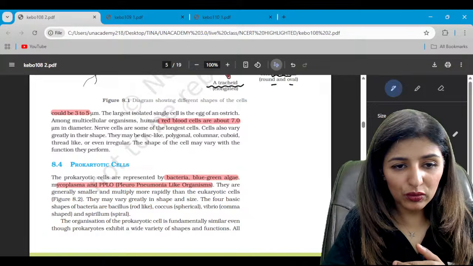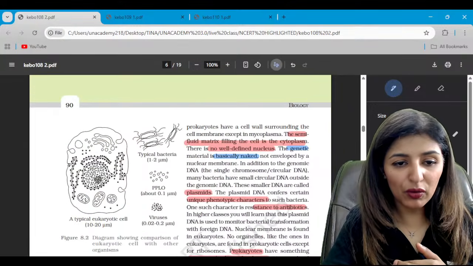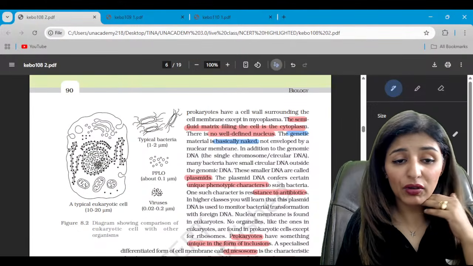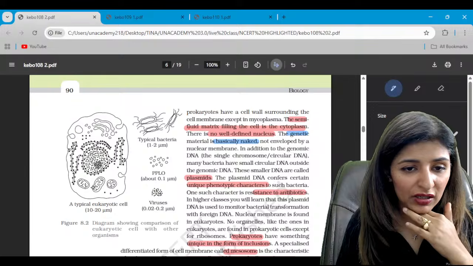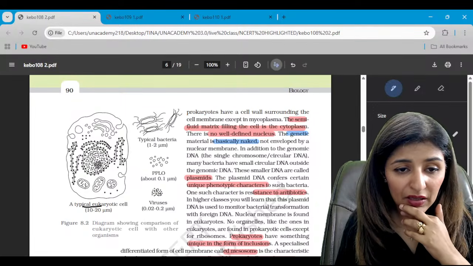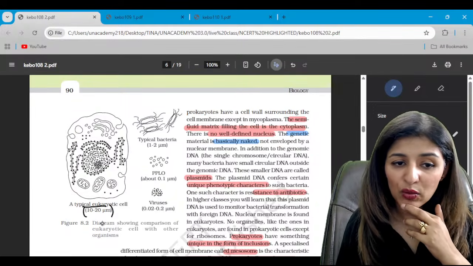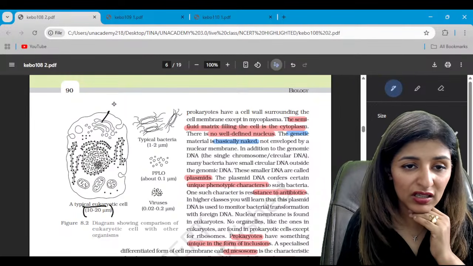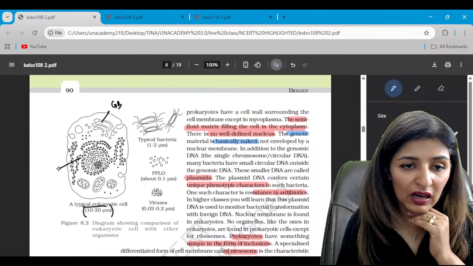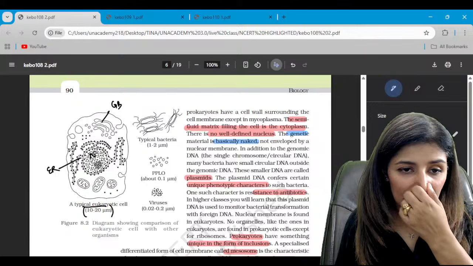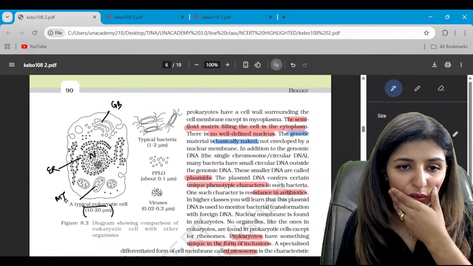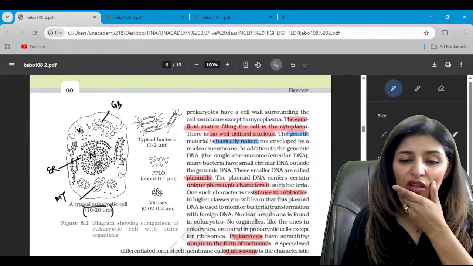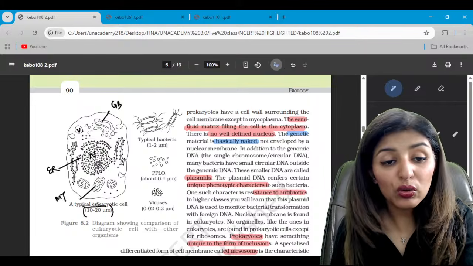Moving on to the structure of prokaryotic cells. See here, some prokaryotic and eukaryotic cells are shown in this figure. This is a typical eukaryotic cell. The size is 10 to 20 micrometers. You see membrane bound structures here, Golgi body, ER, right, nucleus, then mitochondria. So we see multiple structures. These are vacuoles and so on. So this is a eukaryotic structure.